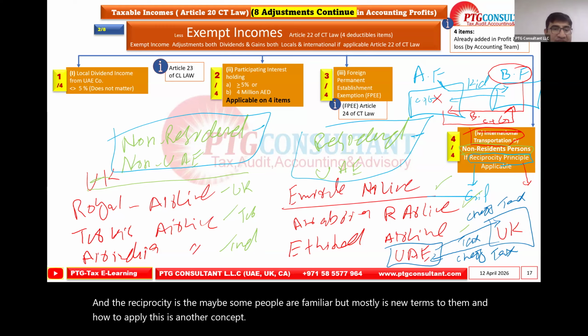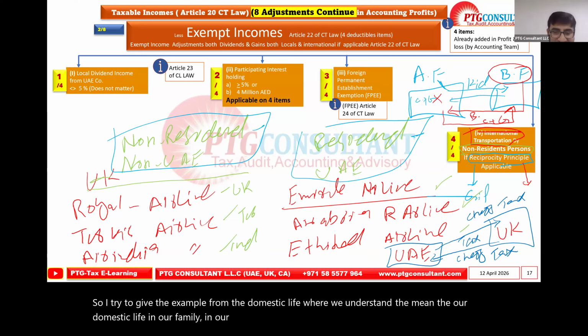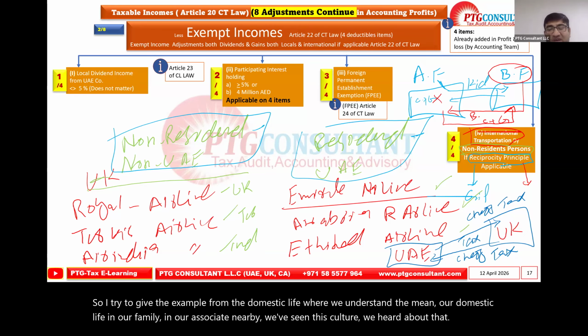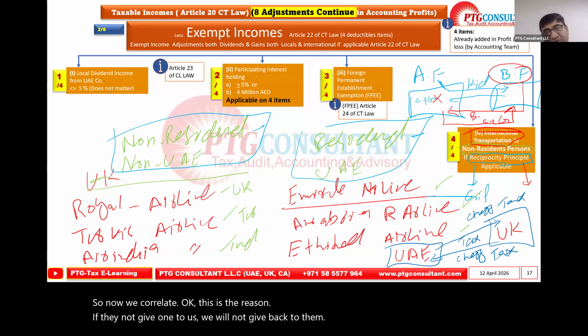So I tried to give the example from the domestic life where we understand, in our family, in our associates nearby, we have seen this culture, we heard about that. So now we correlate, okay, this is the reason. If they're not giving to us, we will not give back to them. We'll keep operating, but on the commercial term, same to same.